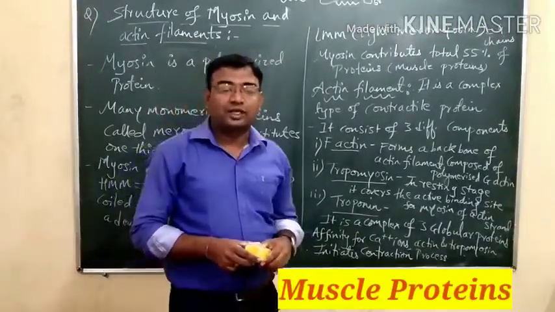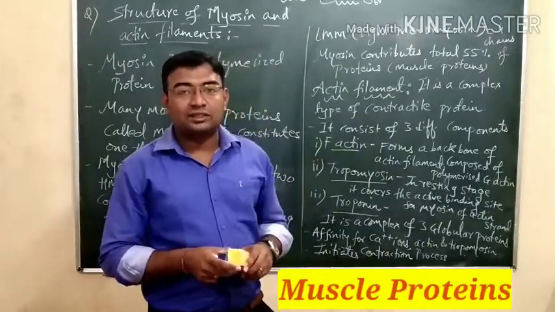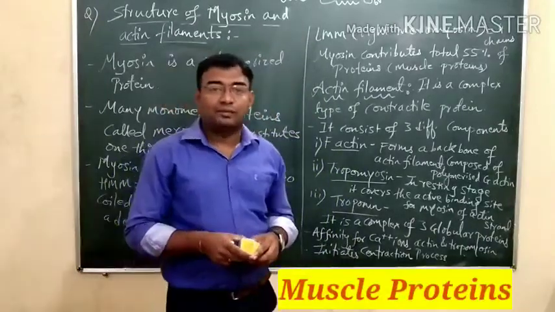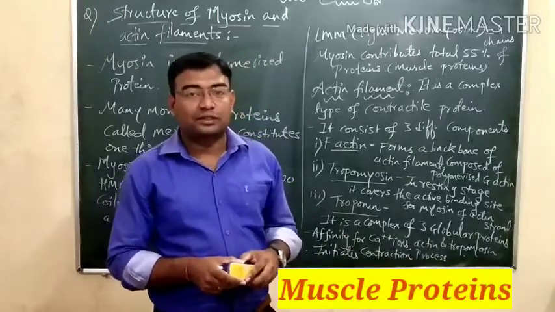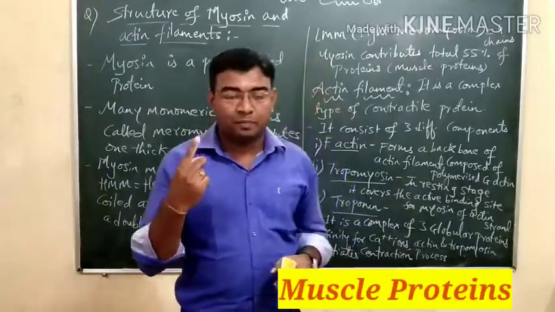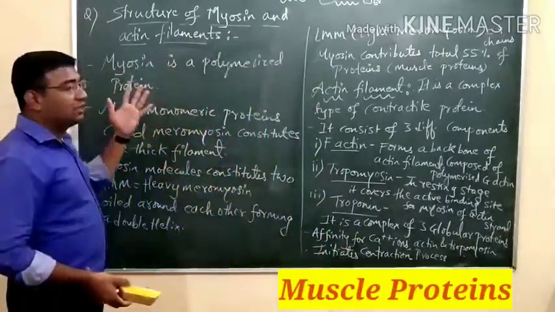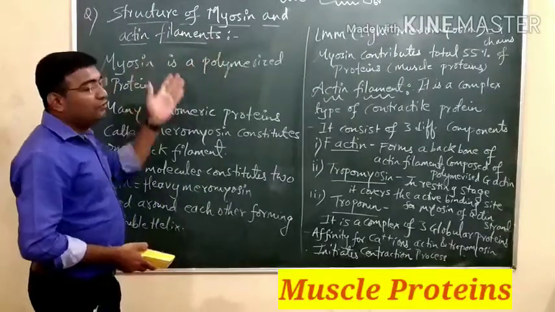Our today's topic is about the muscles, and we know that the muscles also consist of different kinds of proteins. Which kind of proteins are present in the muscles? Basically there are two different kinds of proteins present in the muscles. One is myosin and the second is actin. So let us discuss the proteins which are found in the muscles: the structure of myosin and actin filaments.